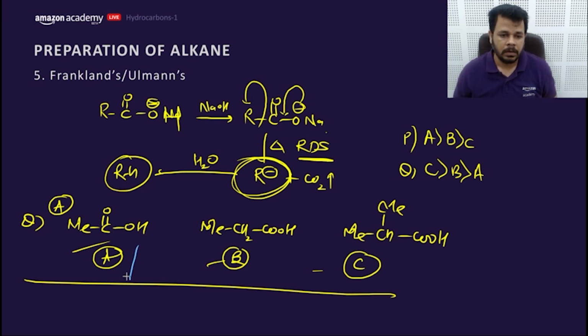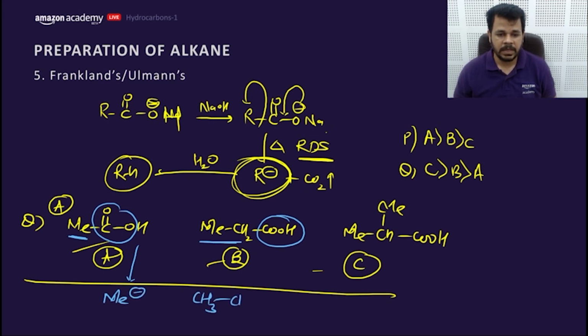How to answer this? Liberate the CO2, form the carbanion, and compare the stability of the carbanion. That's an example. Me⁻, CH3CH2⁻, and Me2CH⁻.